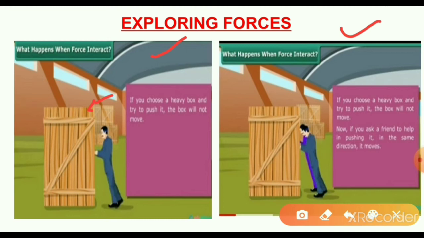In exploring forces we discuss the direction and magnitude of force. Here the box does not move, but here the box moves. Why? Because pushing in the same direction makes it move.